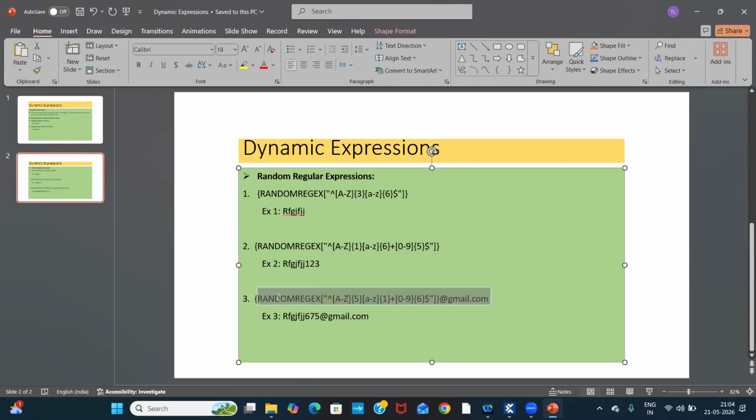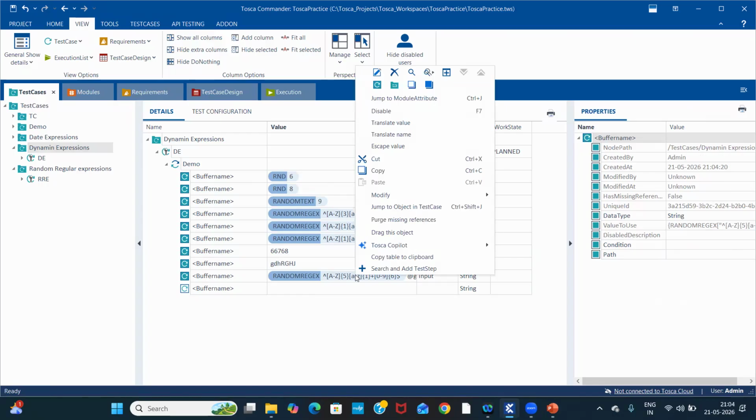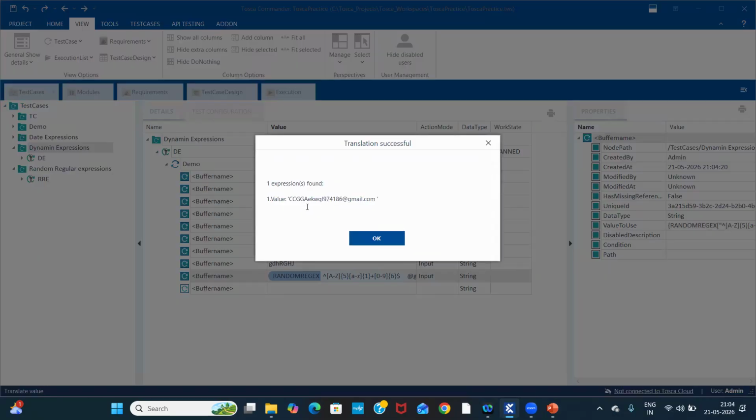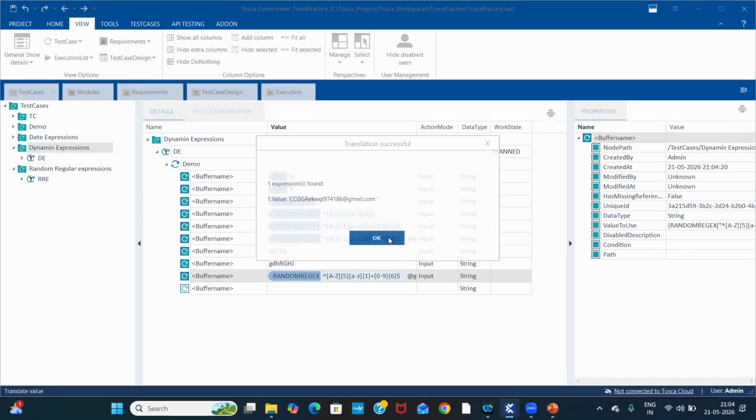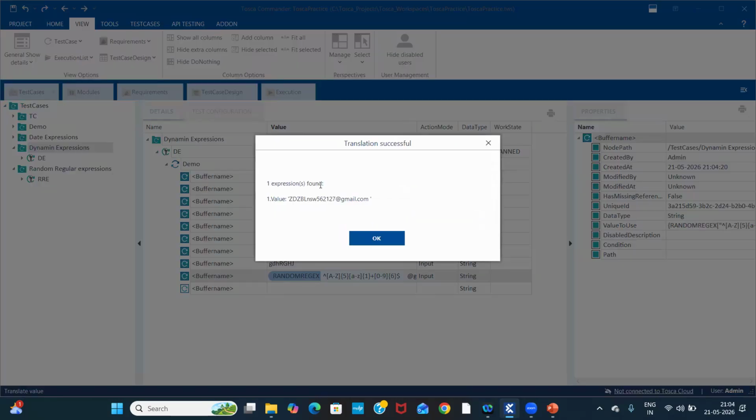See, for example, if I am executing this random regex, with this I'm creating a Gmail ID. If I want 10 Gmail IDs, every time I will get a new one only. See, I will translate. See, now I got CCG capital, starting five letters capital, then small, then numbers, then @gmail.com. Okay, if I translate one more time, I will get a different one, not the same thing.